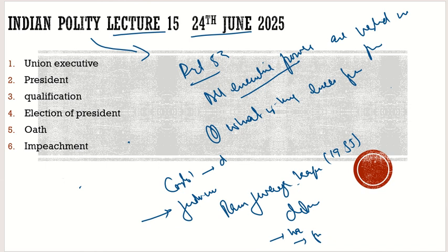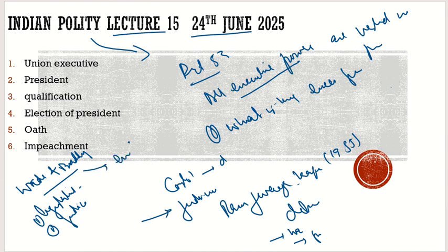Then there is a saying by Wade and Bradley. They had written about the executive powers, and they say that whatever is left, we have the legislative powers. Second, we have the judiciary powers. What Wade and Bradley say is that whatever is left after the legislative powers and the judiciary powers becomes the executive power. So it is the residual power, whatever is left beyond the legislative powers and the judiciary powers, that is the executive powers.